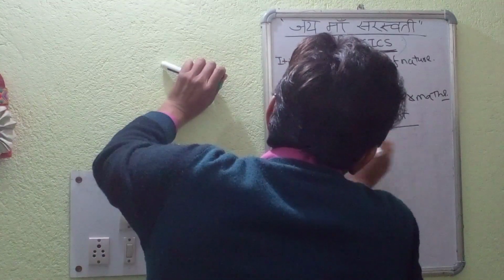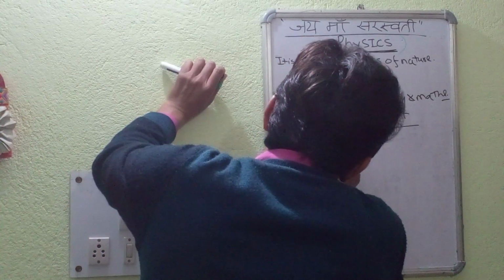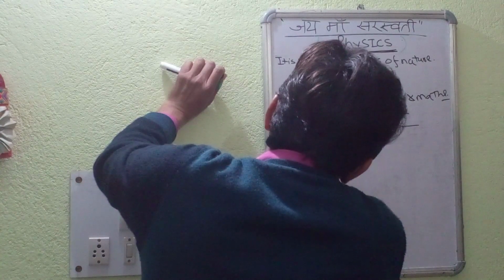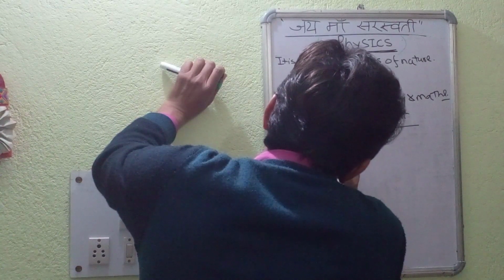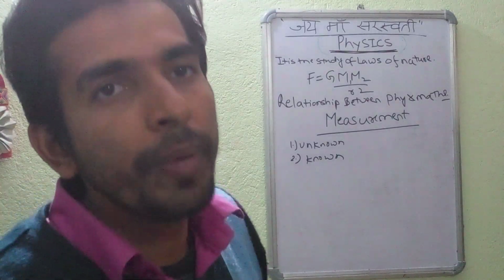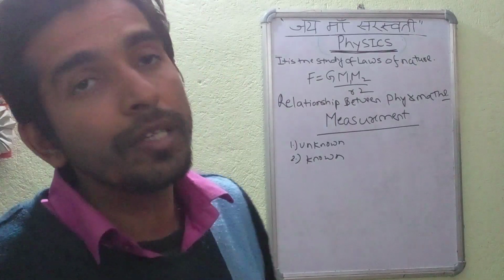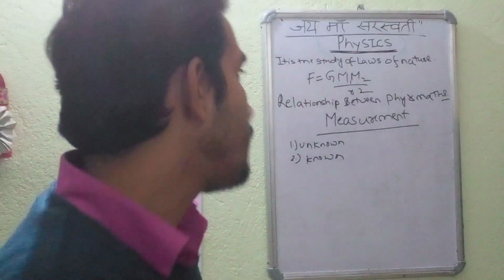There will be two entities under measurement. One is the unknown quantity, and secondly, the known quantity. So measurement is the process of comparison. It is a process of comparing the unknown quantity with a known fixed quantity.